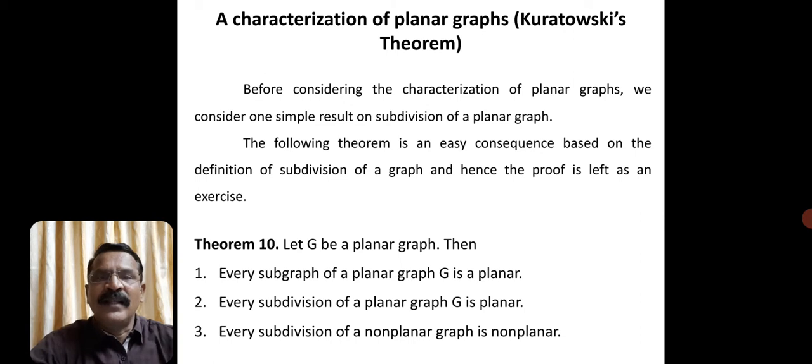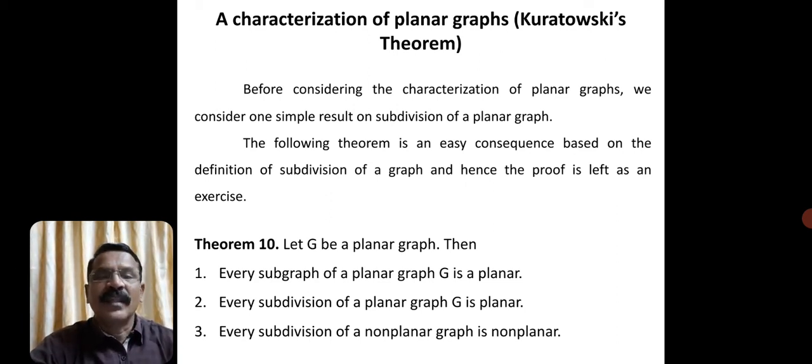So it doesn't matter; if it is a planar graph, obviously its subdivision is also a planar graph. And the third one is every subdivision of a non-planar graph is non-planar. It's very obvious. When the graph is non-planar, even if we introduce some vertices between the edges, it will again be a non-planar graph.